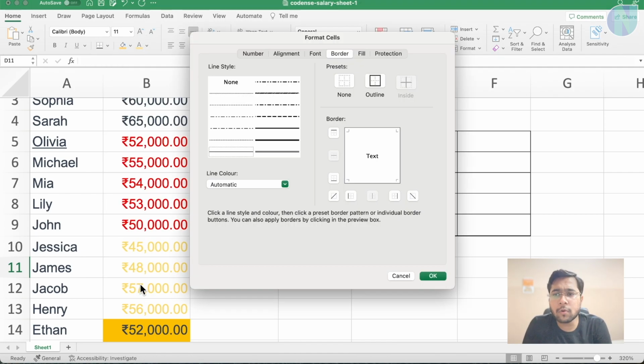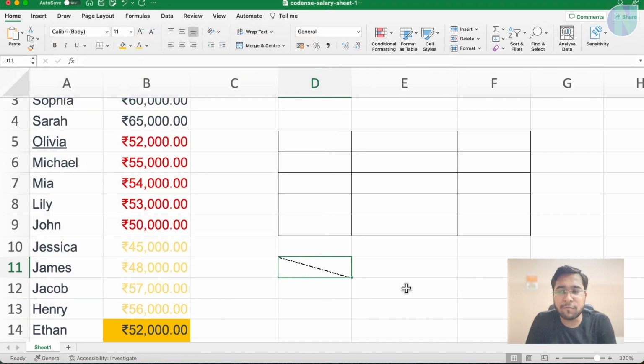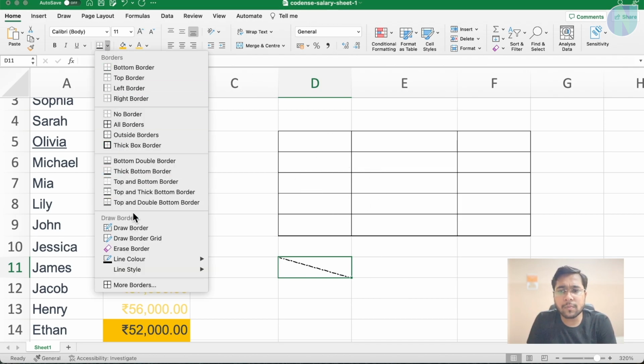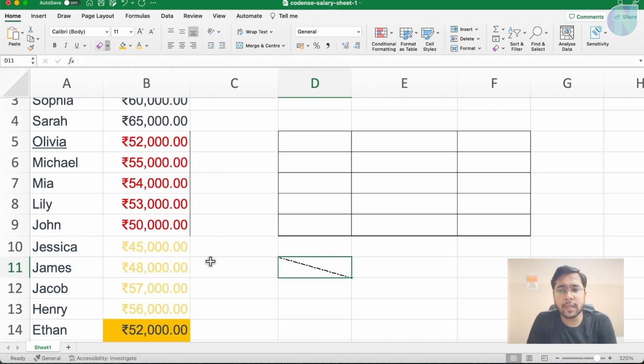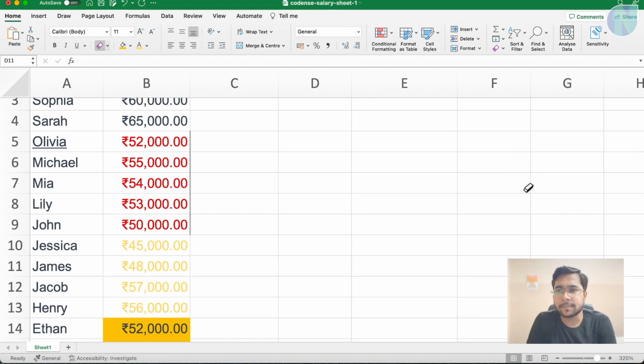You can click on more borders to see those options, like you can have a line border, double line border, thick border, this kind of format. You can have different borders, and where you want it, in outline, or you want top, you want bottom, you can select them. So yes, this kind of borders are also possible. Just click on this border option and you will see so many options. You can erase the border. Some eraser icon will come up, and as soon as you pass it, you can erase the borders like this.